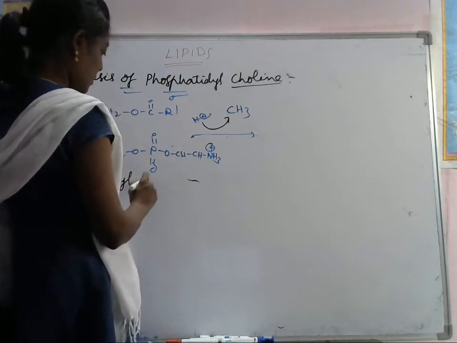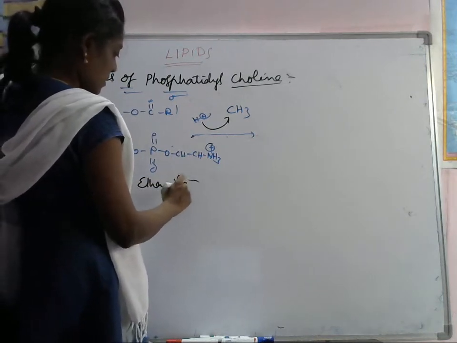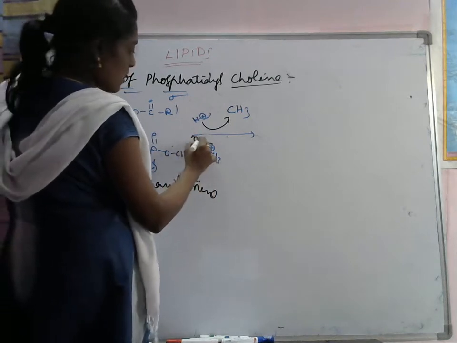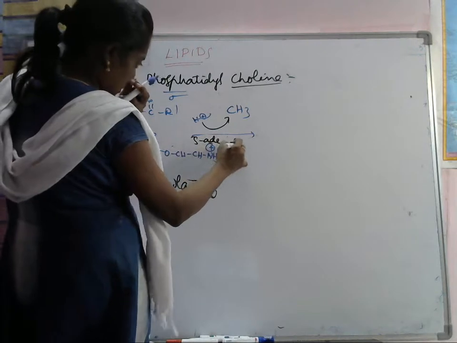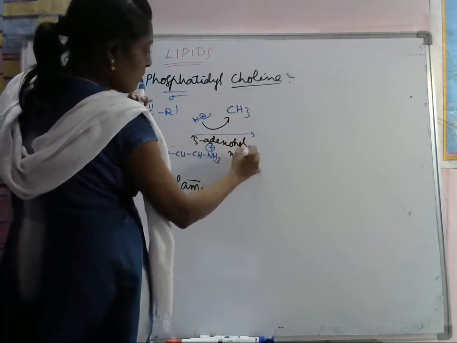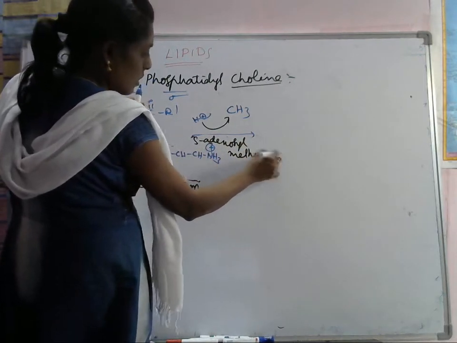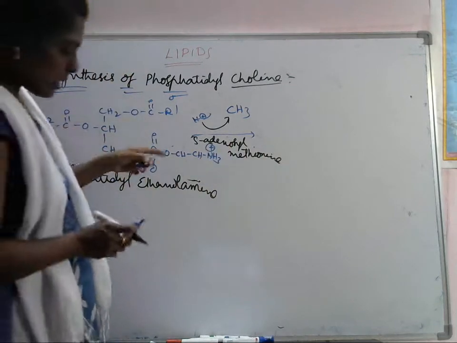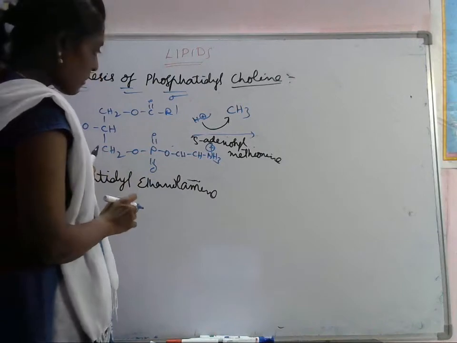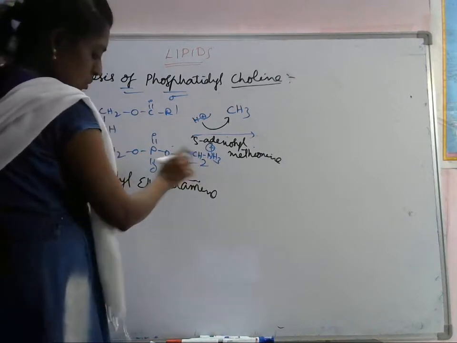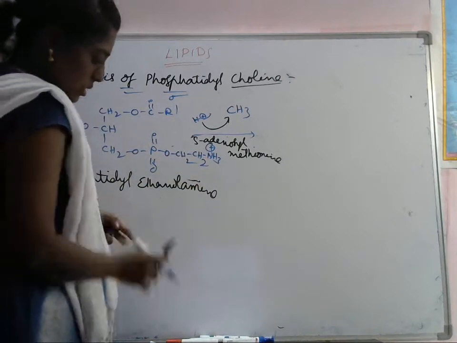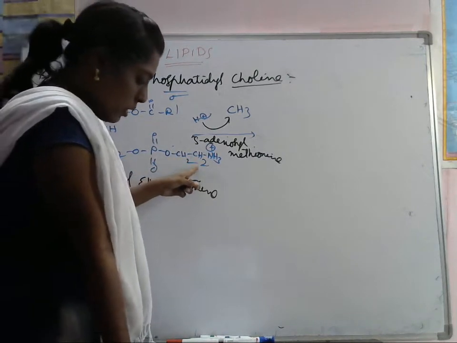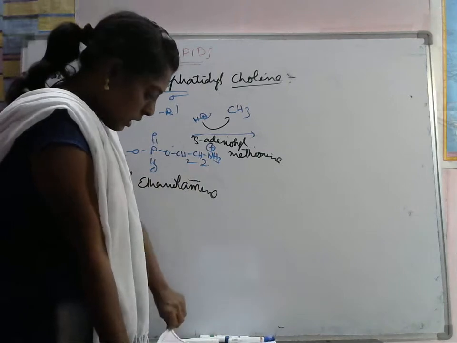Here it is converted into CH2, CH2. In this one, this COO is converted into ethanolamine. That's it.